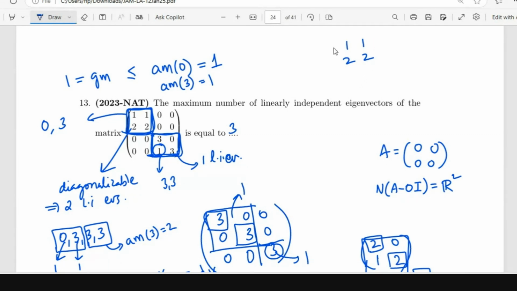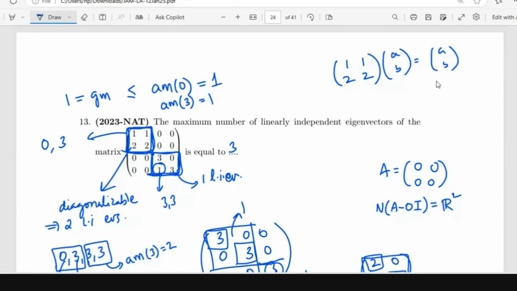Then please write column vector AB, 0, 0 is the eigenvector for this 4x4 matrix. Yes. Is it correct? Yes, yes. Okay, ma'am.